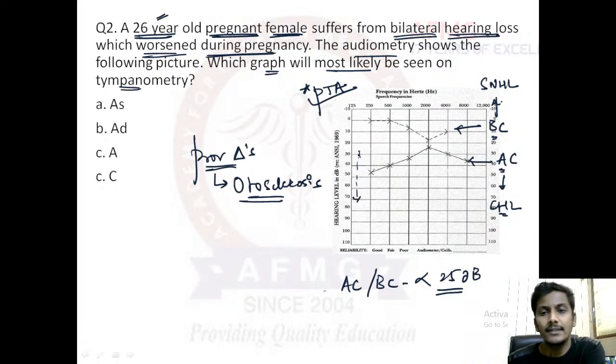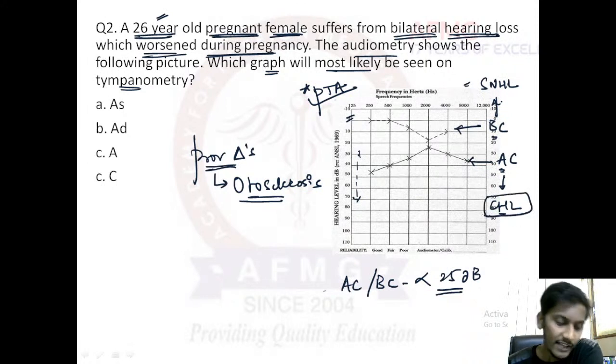Here we can see that the BC line is just beneath 25 decibels, so there is no issue with sensory neural hearing loss. Here only the air conduction is dipping down, and if air conduction is dipping down, that is suggestive of a conductive hearing loss. And as we all know, conductive hearing loss is usually seen in cases of otosclerosis. First feature you can recognize.